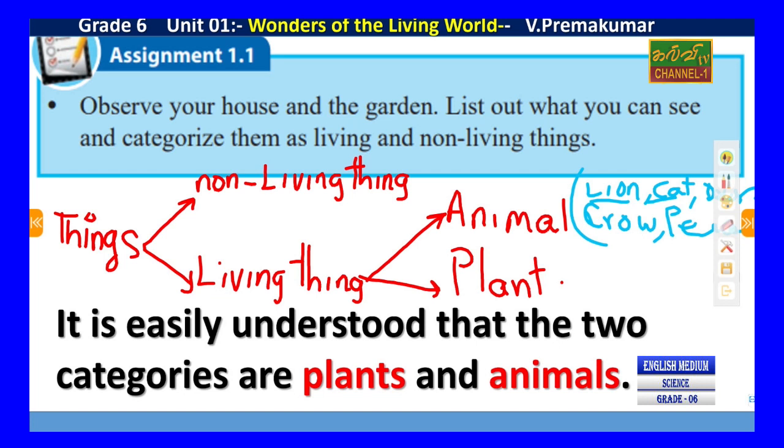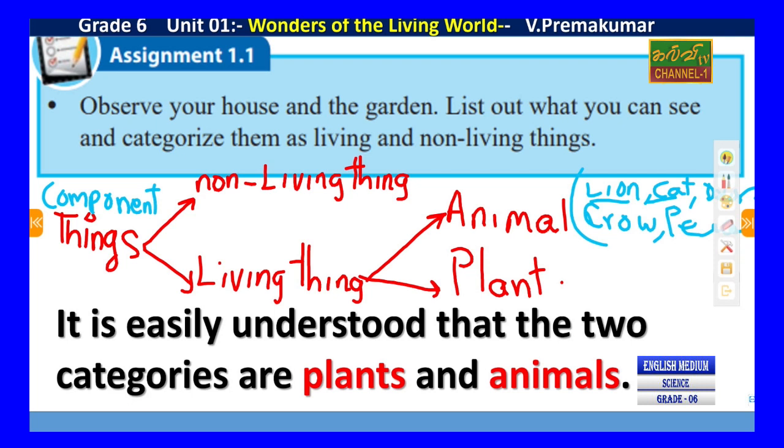And plant is different. Plants can be classified into different kinds. We will study that later. Anyway, here what we studied, things can be classified as non-living things and living things. Things mean components. Another name we call is component. Components can be classified in two groups, living things and non-living things.